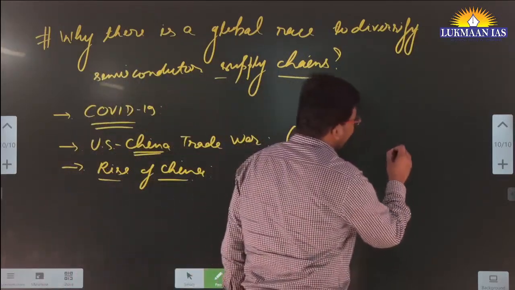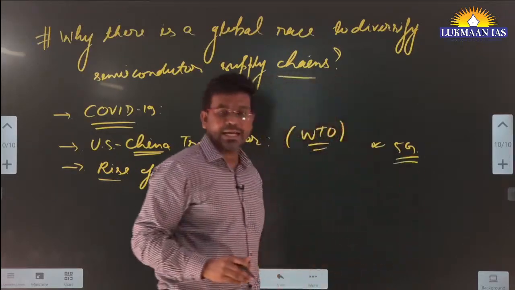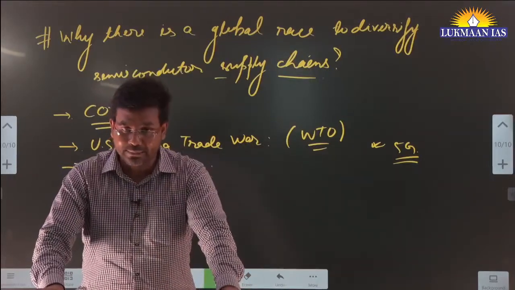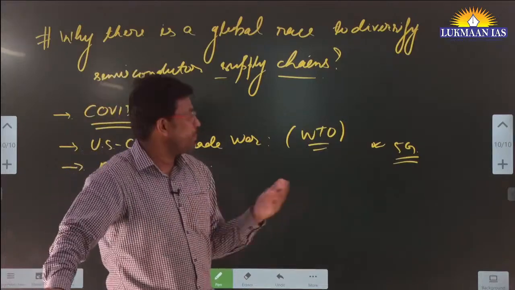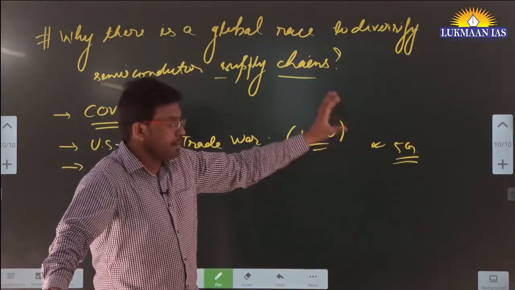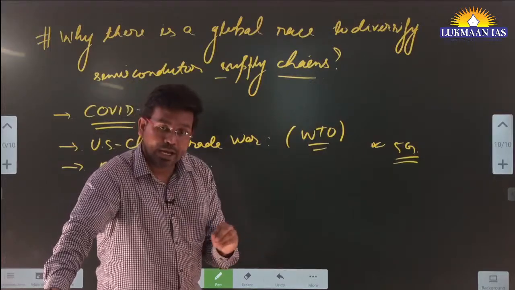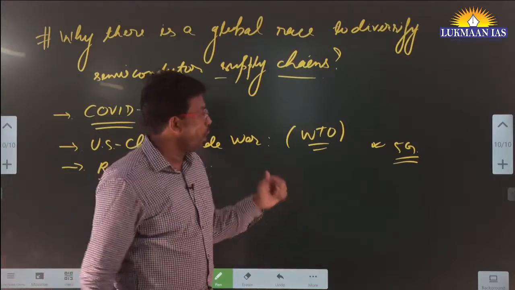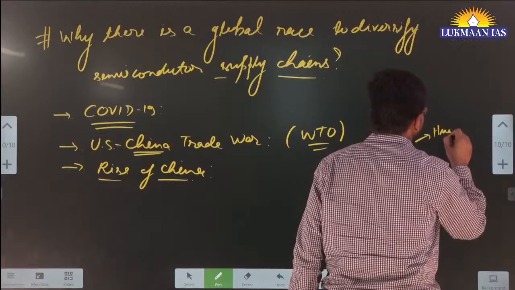For example, if I talk about 5G, India has taken so much time for the introduction of a 5G policy. Still, we do not have 5G available to common citizens like us. But if I talk about USA, if I talk about China, they do have 5G functioning in their economies, right? Because one of the state-owned companies of China is known as Huawei.